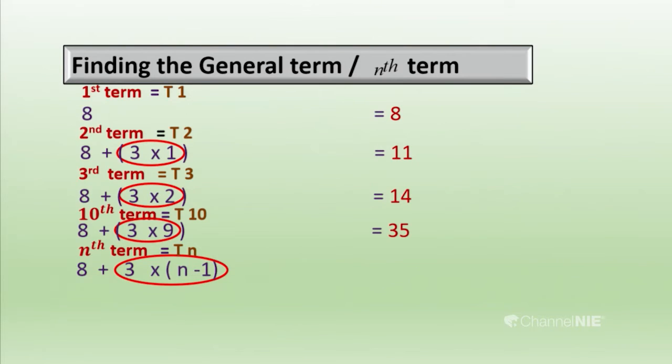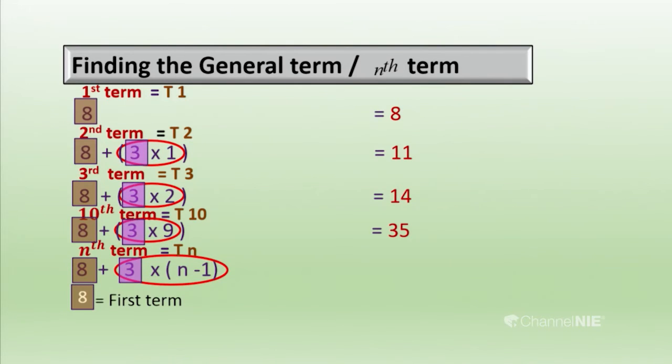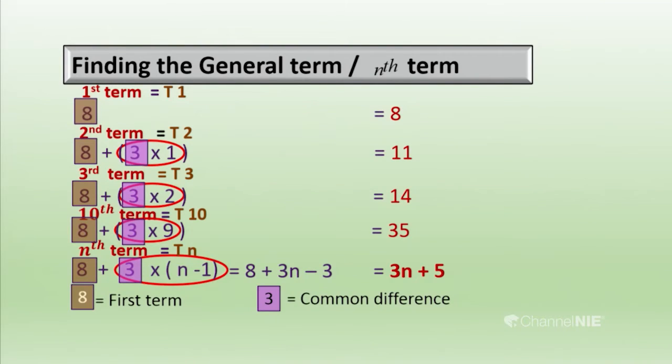So what is the general term? We can derive it here. Using the highlighted box, I represent the first term. Using this example, I am going to build up a general term for any arithmetic progression. Here the first term is highlighted, and the common difference is 3. Using those two, we can make the general term. It is coming as 3n plus 5, but that is unique to this progression.